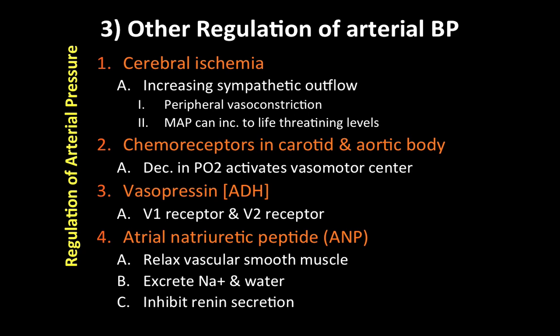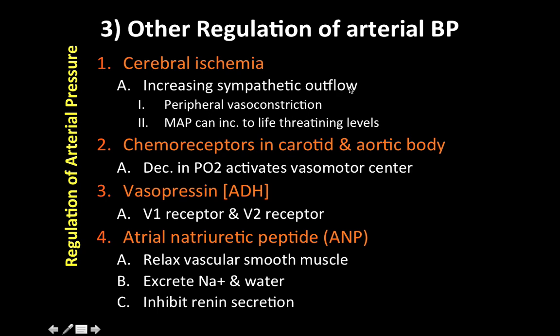So let's talk about the first one, which is cerebral ischemia. Cerebral ischemia is when our brain becomes ischemic. The partial pressure of CO2 in the brain tissue increases. Now the chemoreceptors in the vasomotor center respond by increasing what?